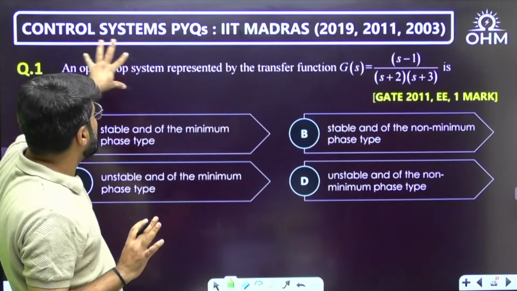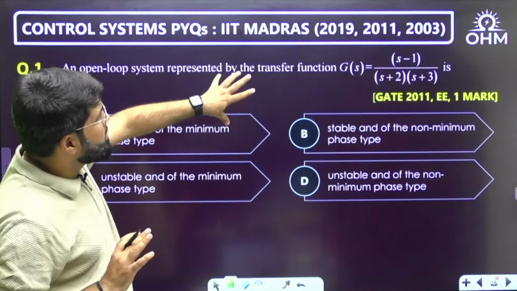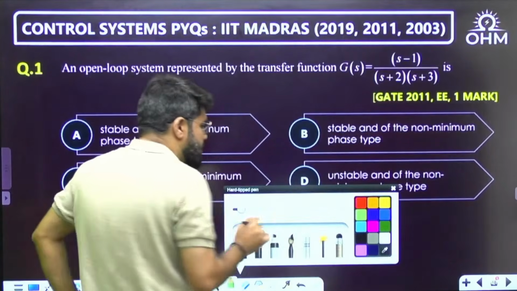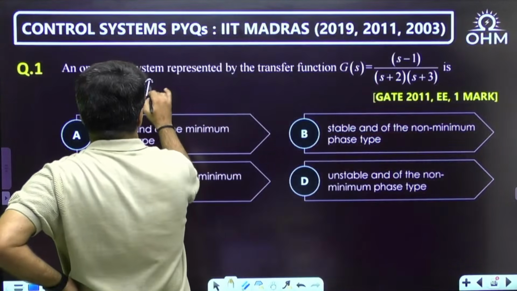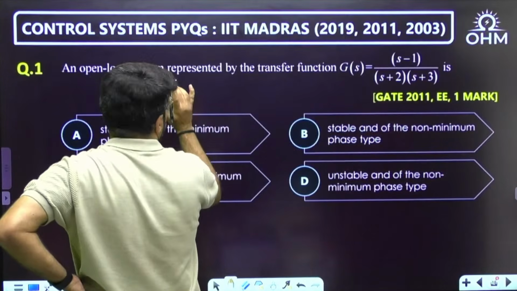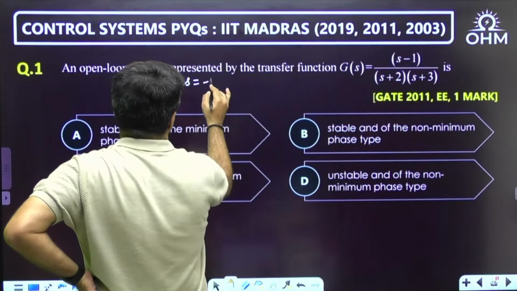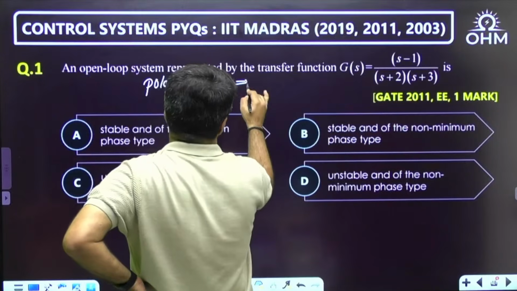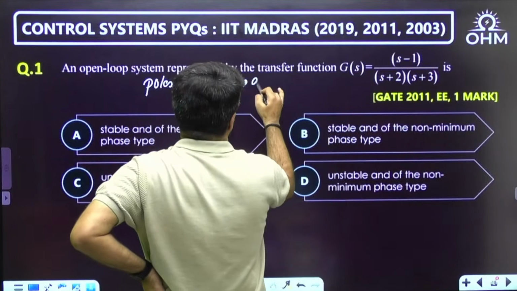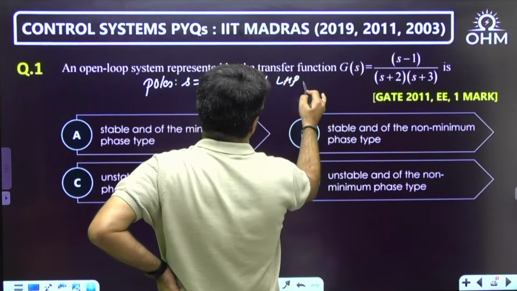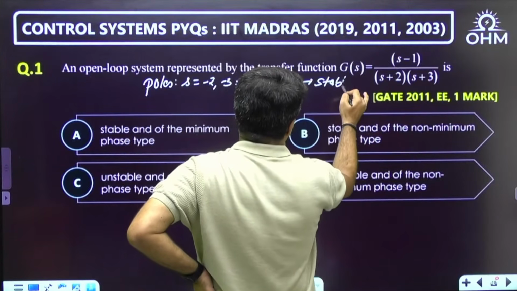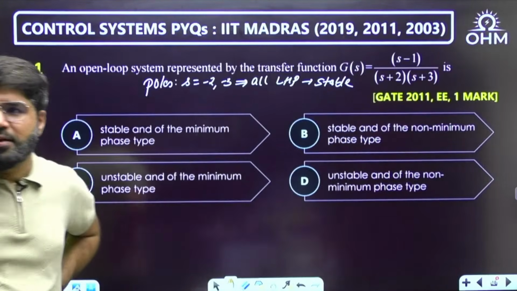So we have to talk about the open loop system represented by this transfer function. Now for stability, I directly need poles. There is no role of zeros in stability. So poles are -2, -3. So all poles in LHP, stable, finish, direct. It's a very basic 1 mark question.